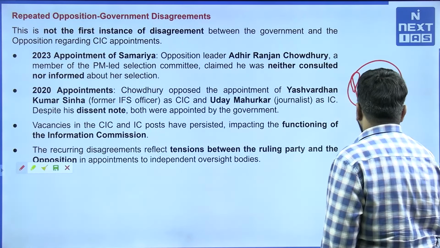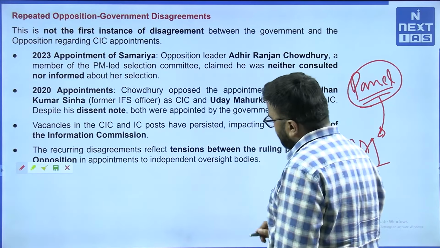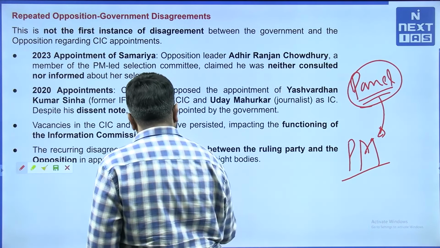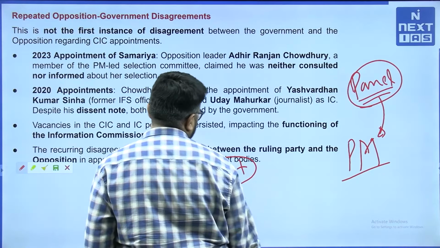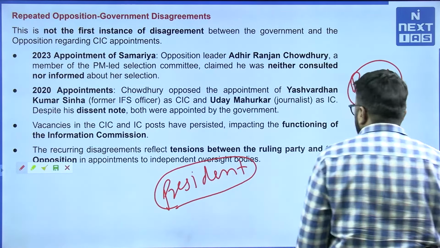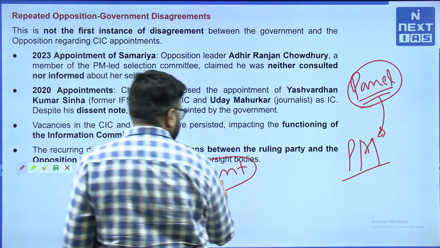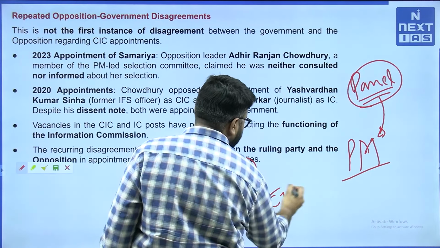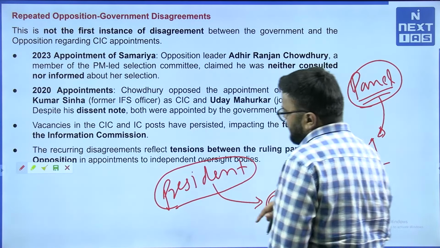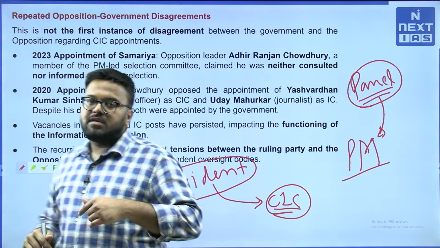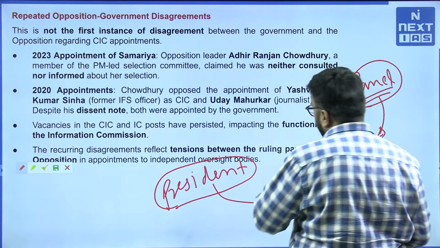For the selection of CIC, we have first and foremost a 3-member panel. You have the Prime Minister. Obviously, the President finally will select the CIC. The President is the final authority, but obviously he has to act on the aid and advice of the Council of Ministers headed by the Prime Minister. But before that, we have the committee which sends the name to the President, and he essentially in a way has to sign on to that particular name.